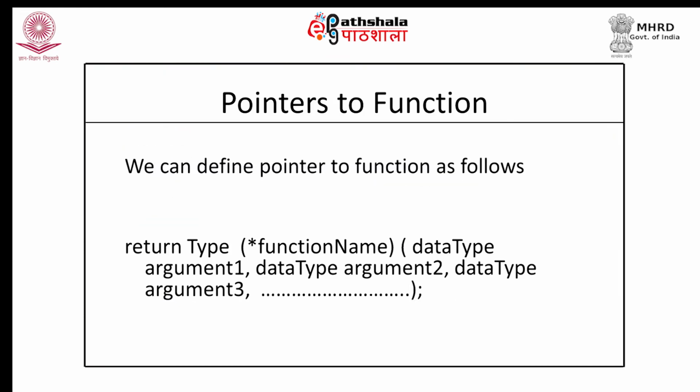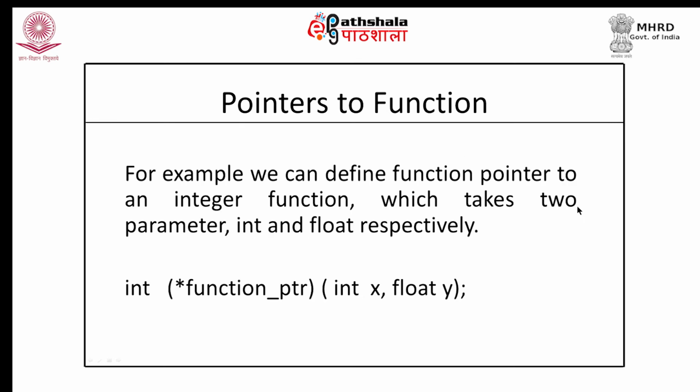We can define pointer to function as follows. When we put the name of the function within small braces preceded by this asterisk sign, it means I am defining a pointer to function. Now, the function name in this case will not be the name of a function, this will be the name of a pointer variable which can hold the address of any function whose return type is this and which takes these kinds of arguments. We can understand this better with the help of an example.